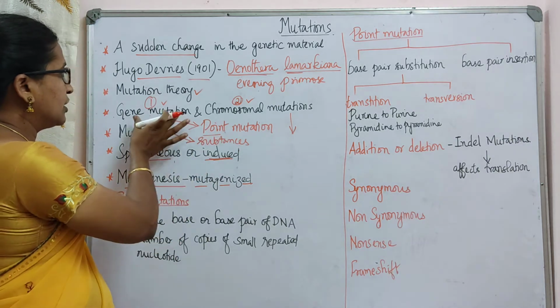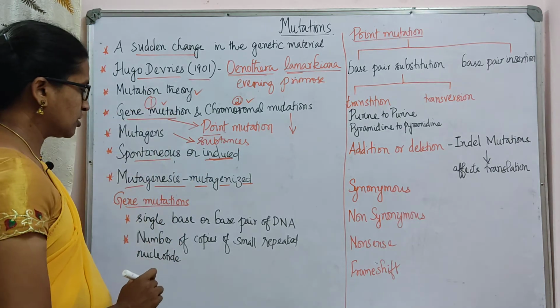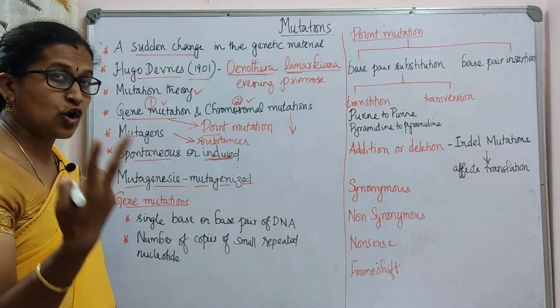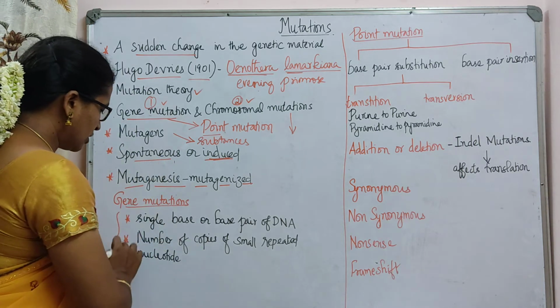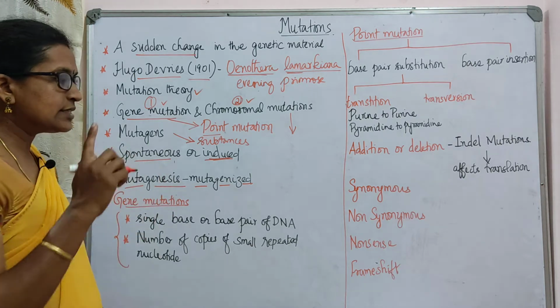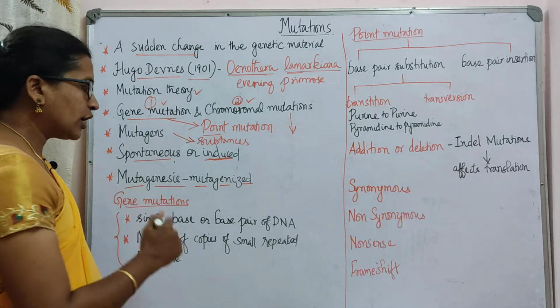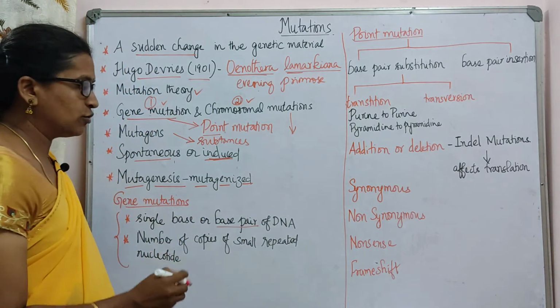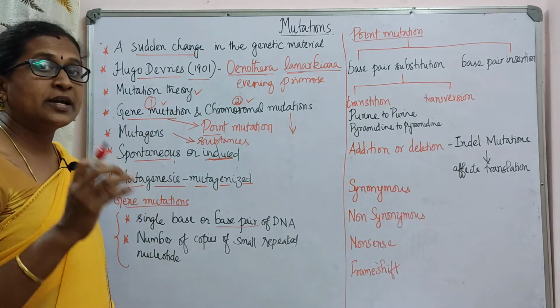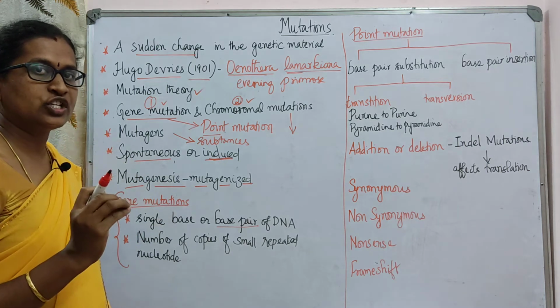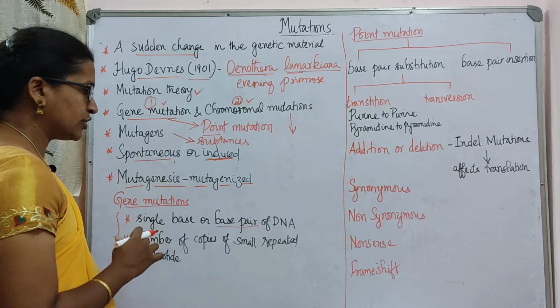Now we are going to go into detail about gene mutations. Gene mutations, again, are broadly of two types. In one, a single base or a base pair of DNA gets a sudden change, and we call it a point mutation.